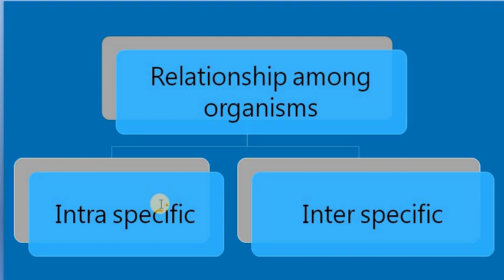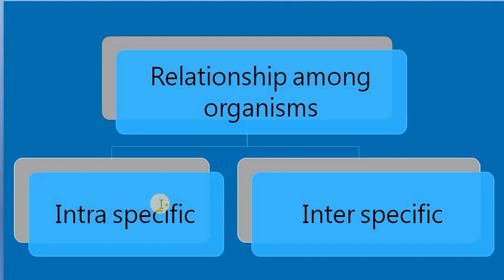This intraspecific relationship may be of various types. The first one is dominance hierarchy or pecking order. This talks about how, in a community or in a population, one particular organism takes the leadership. The best known example is in a flock of birds, or in a herd of animals, or cattle, where one animal will be the leader.